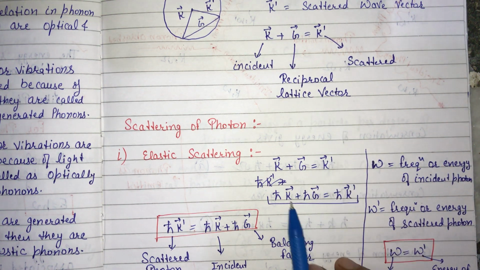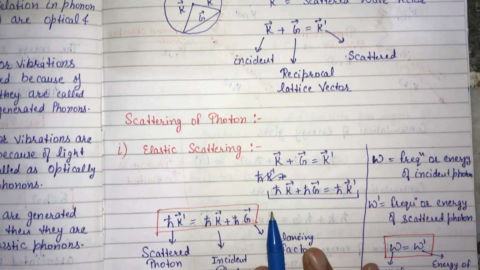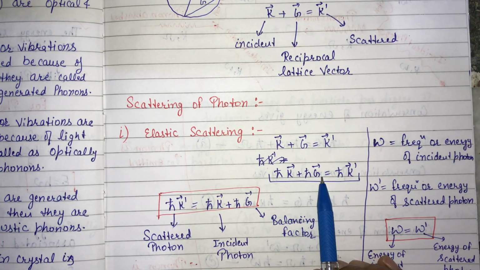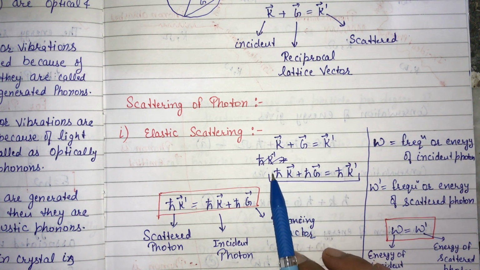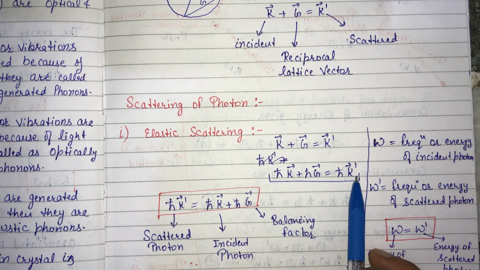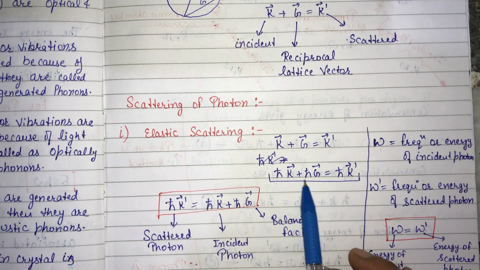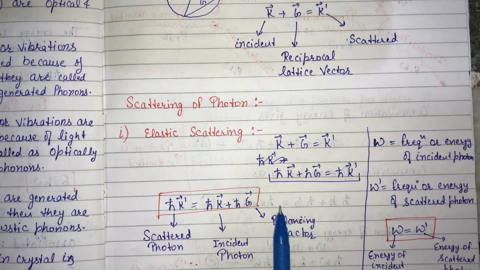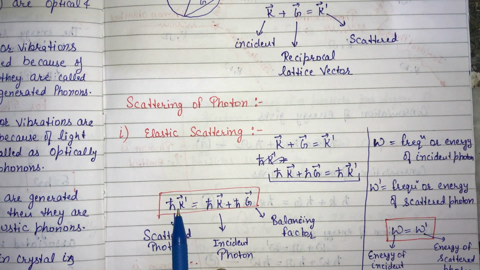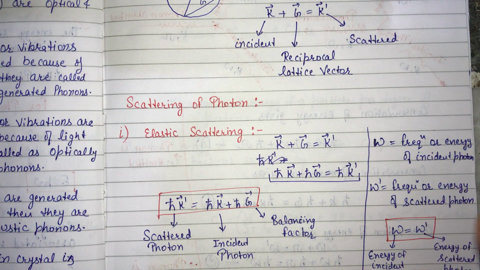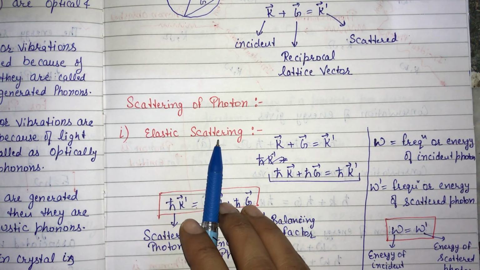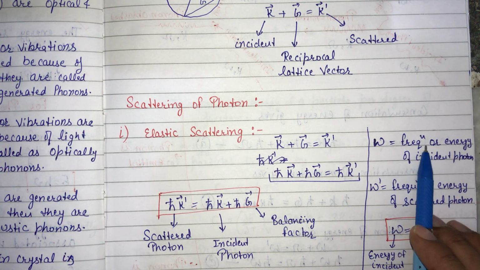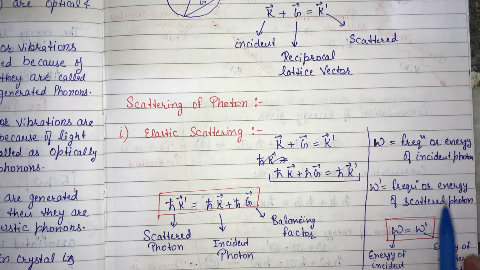Clear? So if we multiply this with h cut, then it will be represented by h cut k vector plus h cut g vector equals h cut k dash. Here this h cut k is the incident photon and this h cut k dash is the scattered photon, and here this term is a balancing factor. So this represents the conservation of momentum in case of elastic scattering. Now if we write for the energy, then omega is the frequency, or say energy, of the incident photon and omega dash is the energy of the scattered photon.